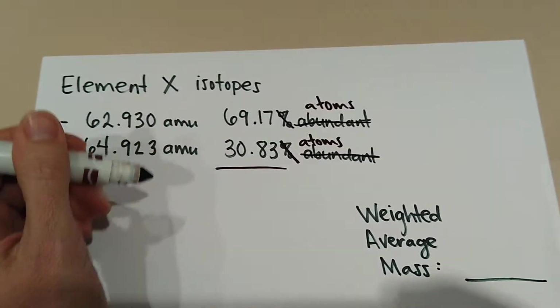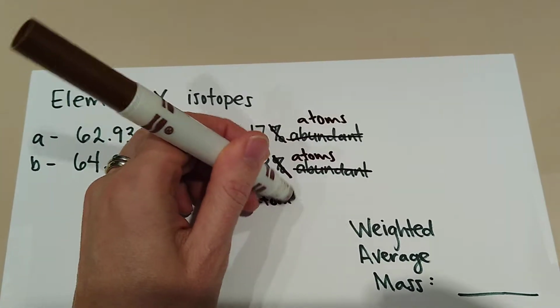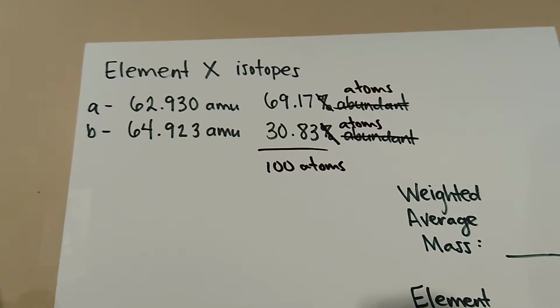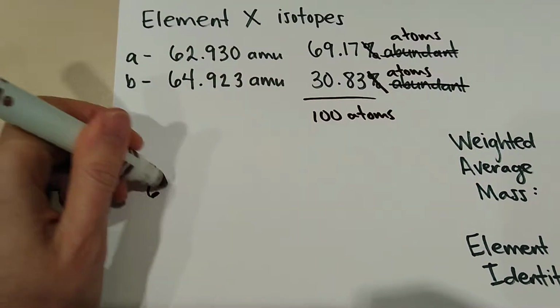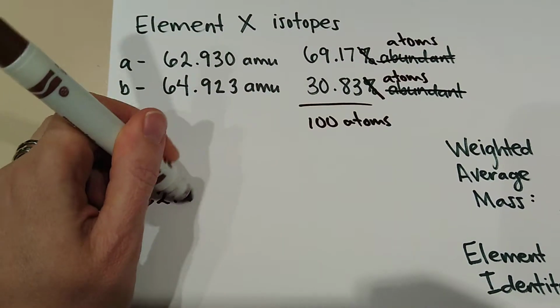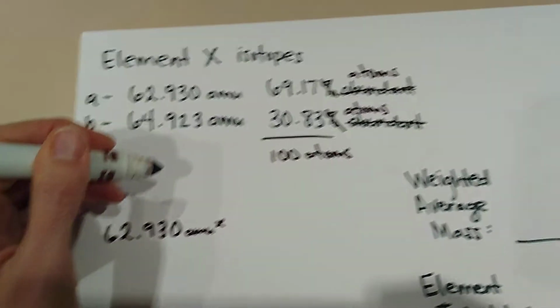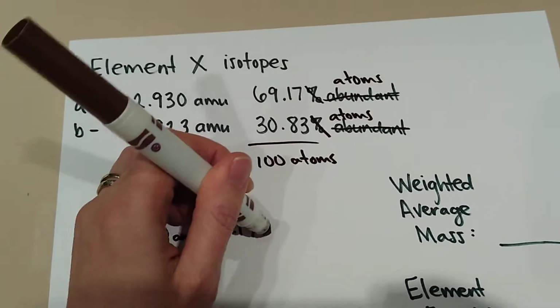And when we add these together, we get 100 atoms. So first we're going to find out what all 100 atoms weigh, then we'll divide by 100 to figure out what the average atom weighs. So down here, we'll take our numbers, 62.930 AMUs times 69.17 atoms.